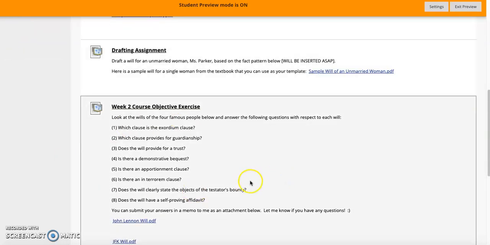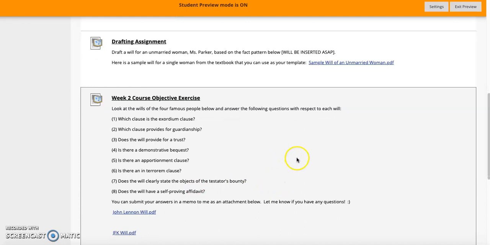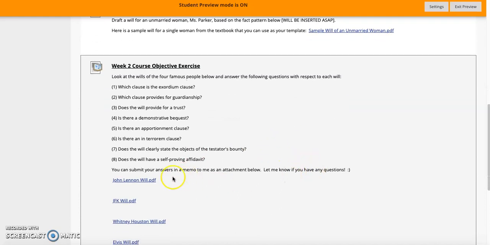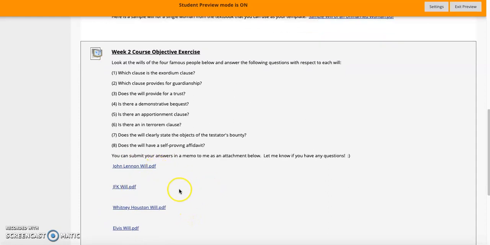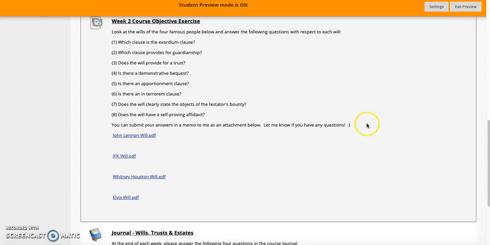This is your week 2 course objective exercise. You can go through it. These are the 4 wills you're going to review, and these are actually the wills of John Lennon, JFK, Whitney Houston, and Elvis. And you'll go through and just answer all of these questions for each one of those 4 wills in the same type of memo format that you can just upload and submit to me.